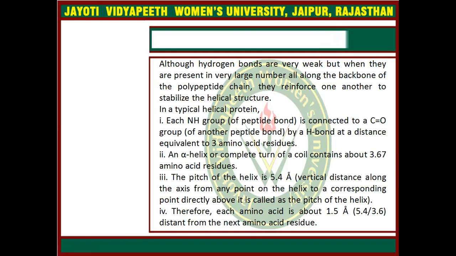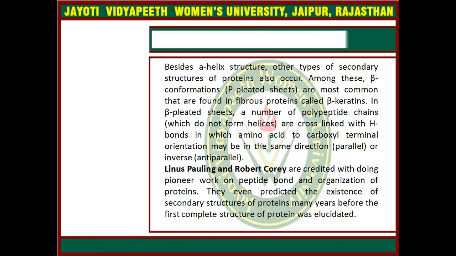Besides the alpha helix structure, other types of secondary structures of proteins also occur. Among these are beta conformations, known as beta pleated sheets, in which a number of polypeptide chains are cross-linked with hydrogen bonds, in which the amino to carboxylic terminal orientation may be in the same direction or inverse.